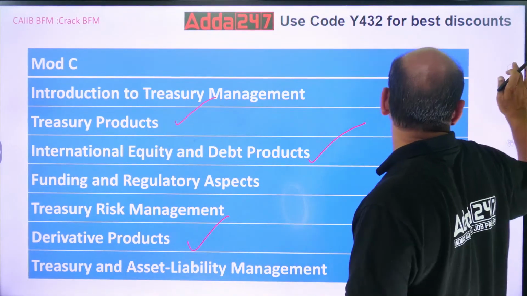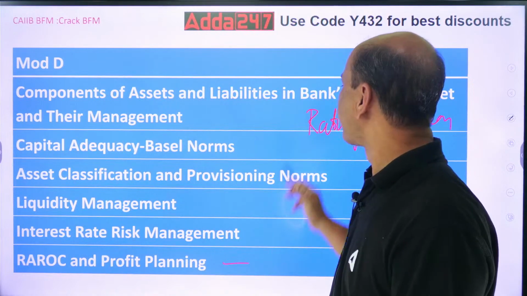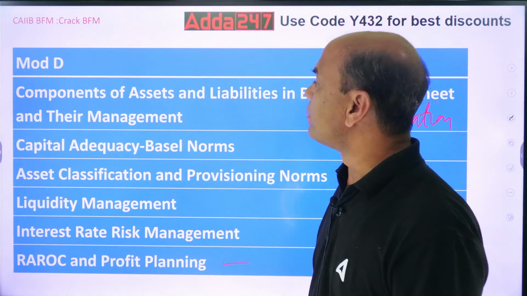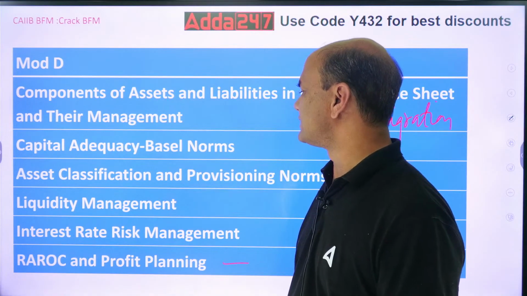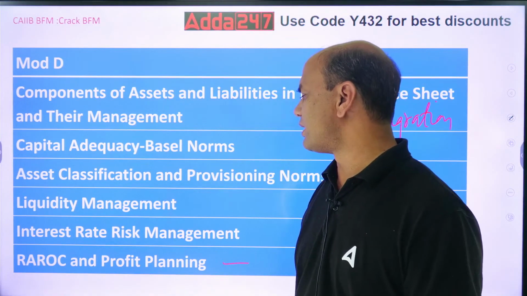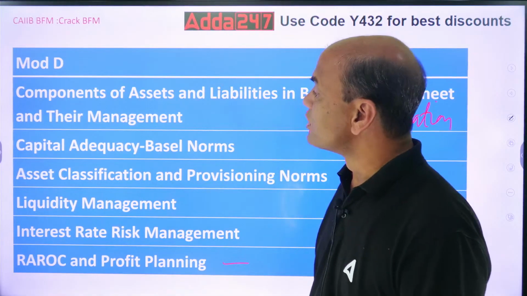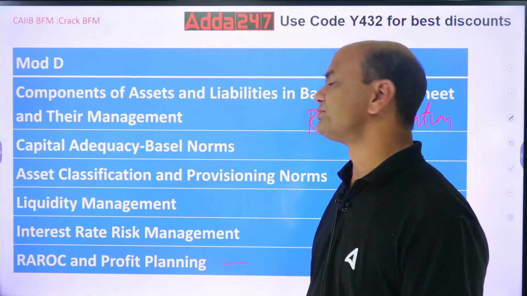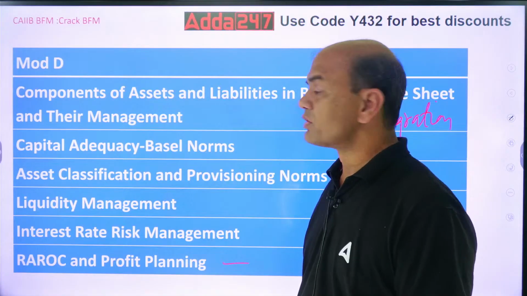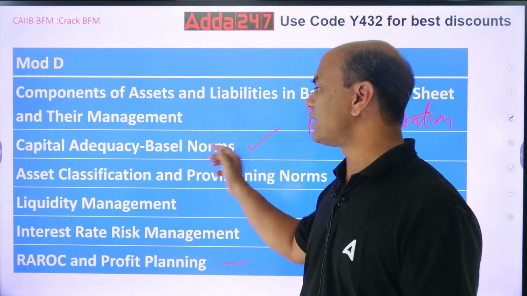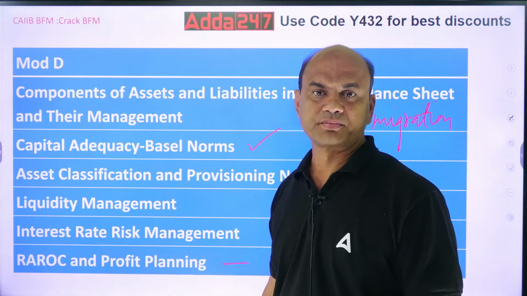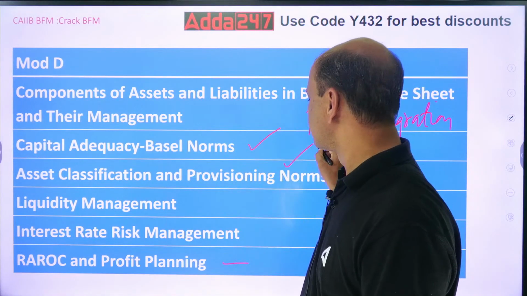Module D. Components of assets and liabilities, capital adequacy, Basel norms, asset classification, liquidity management, interest rate risk and REROC. So which one to do among this? The focus point over here will be capital adequacy, Basel norms and asset classification.